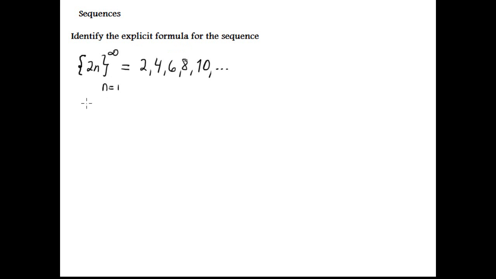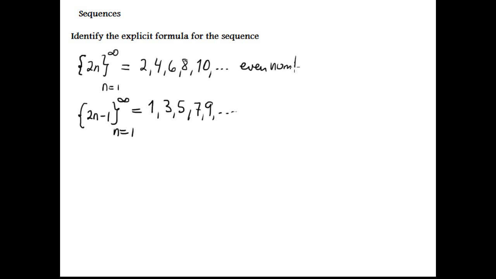Another example. Suppose 2n minus 1 from n equals 1 to infinity. This is exactly the same, but minus 1, so 1, 3, 5, 7, 9. So, by the way, this is the even numbers, and this is odd numbers.